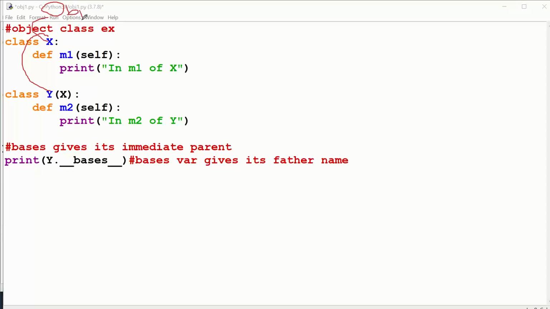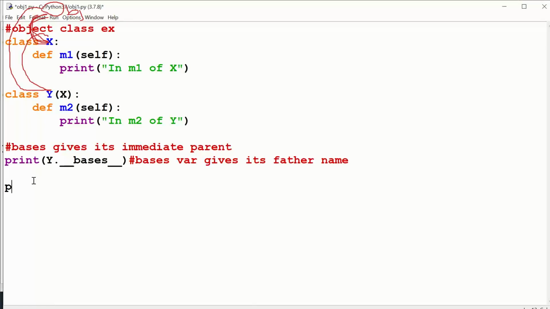So who is the immediate parent of class Y? It is X only, not the object class. Object is like the grandfather for your class Y, but X is the father for your class Y. And now tell me, who is the father of X? That is object. So immediate means that.